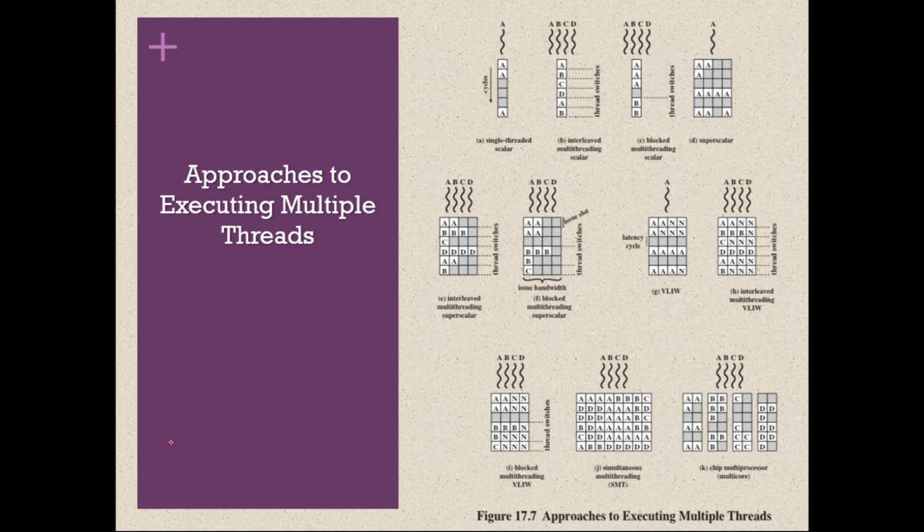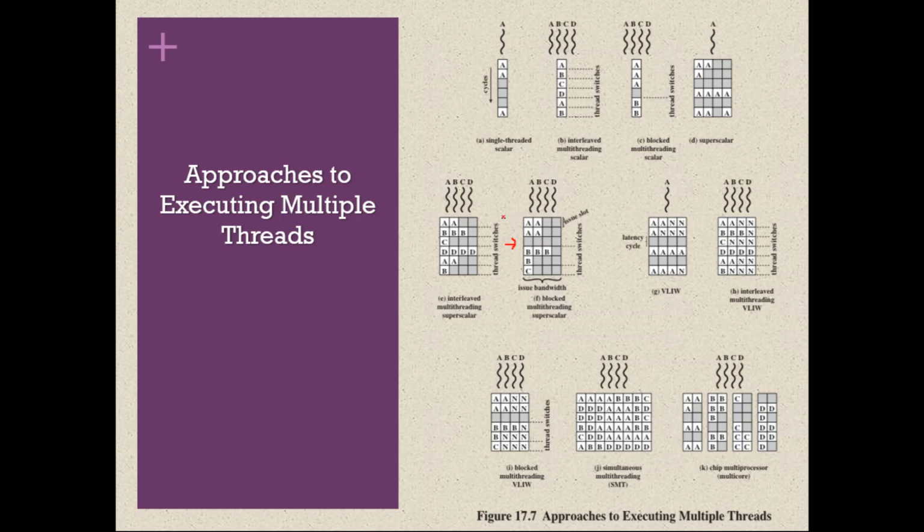Okay. As long as it is not blocked. Okay. So during first clock cycle, only when an entire clock cycle is blocked, the processor will switch to another thread. As long as the entire clock cycle is not blocked, it won't switch to another thread.